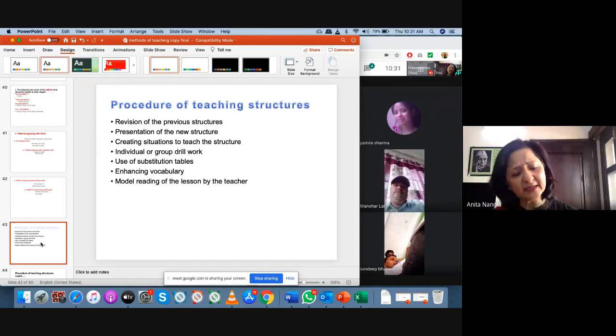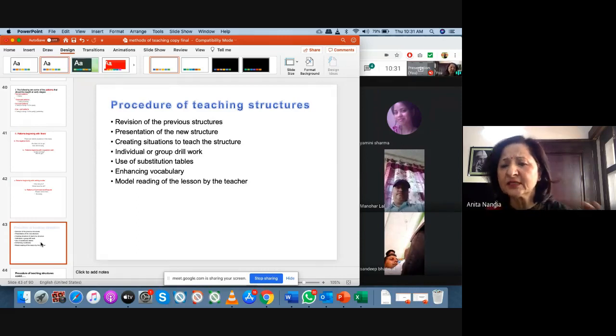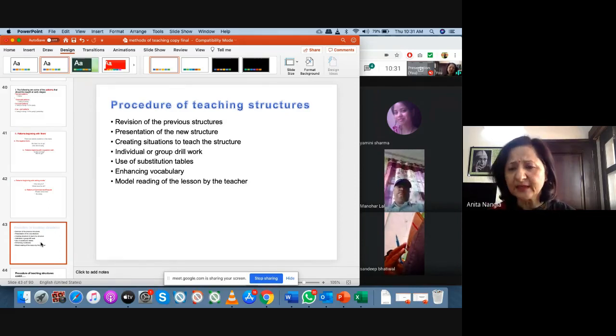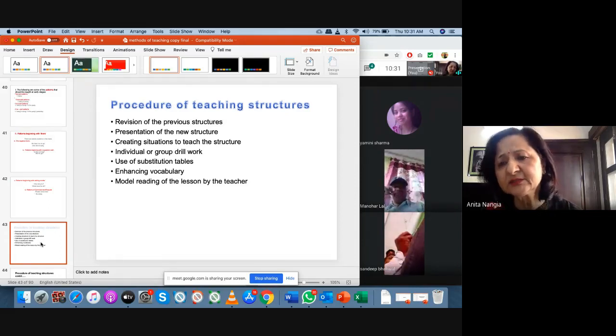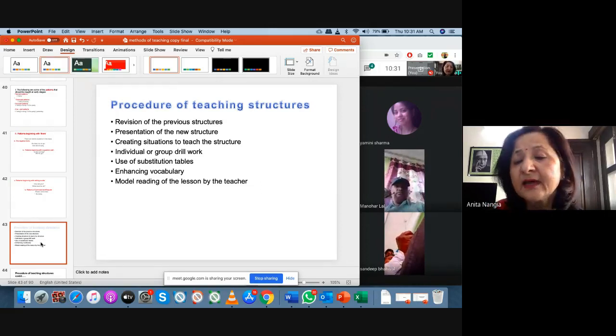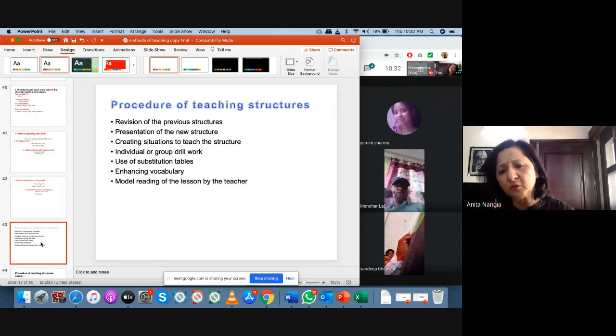You can make, you know, there are three columns. In the first column it is written "he," in the middle column it is written "is," and in the last column it is written "playing, swimming, crying." Then you can make "He is playing," "He is swimming," "He is crying." You can make as many sentences as you can with the substitution table with those words and those structures only. Then enhancing vocabulary, you can give more and more words.